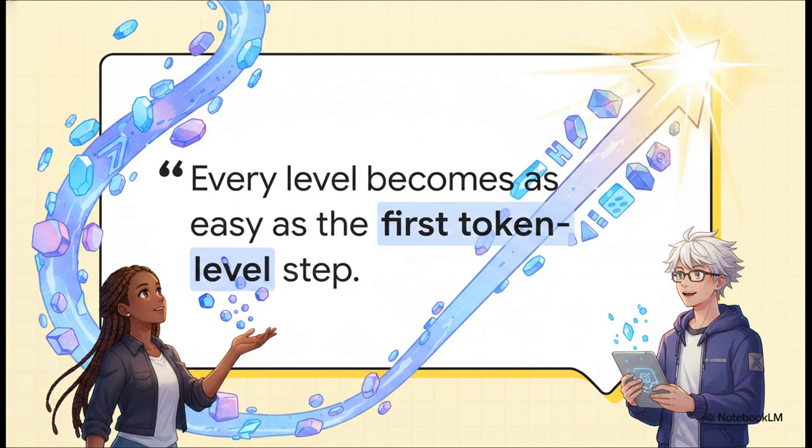I really want you to take away this specific insight from the paper. Every level becomes as easy as the first token level step. By lifting the prediction target up into the latent space, so predicting concepts instead of pixels, the AI completely shatters that punishing token bottleneck. It just doesn't get exponentially harder to learn deeper concepts anymore. It's a massive leveling up.